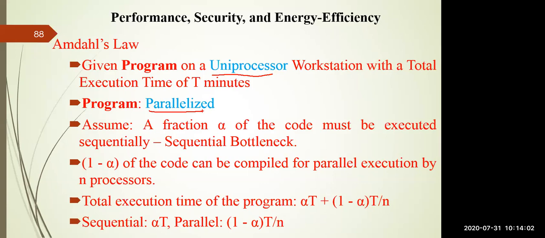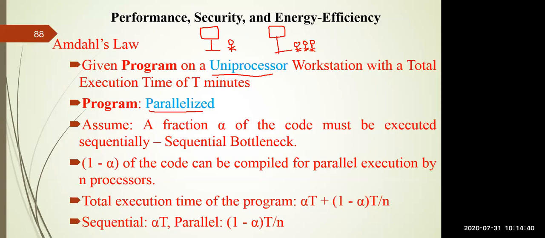What is the meaning of this? For example, if you have a computer system, and imagine in the first case, you can execute the work of a single user at a particular point of time. That computer is called a uniprocessor system. It is a single processor, so it can execute only one user's work at the same time. But imagine another computer system where you have multiple users as well as multiple processors or a multi-core architecture, in which multiple users can execute their work at the same time, because you have multiple processors.